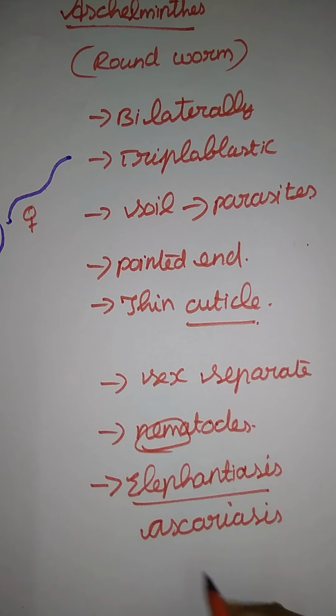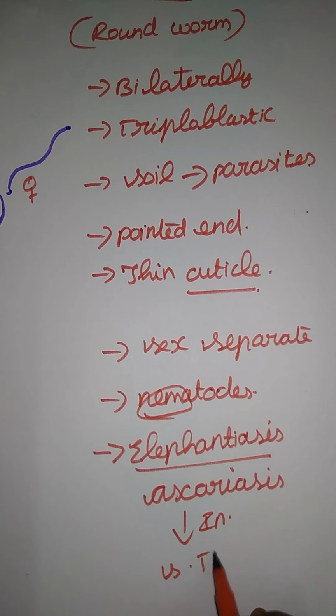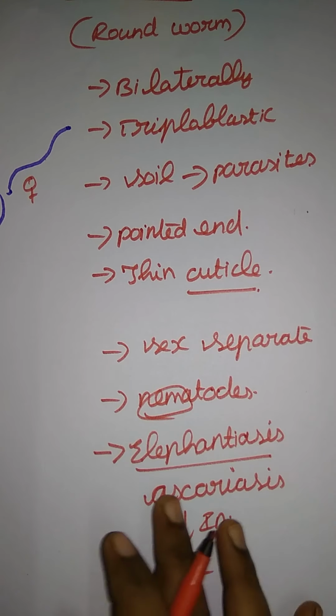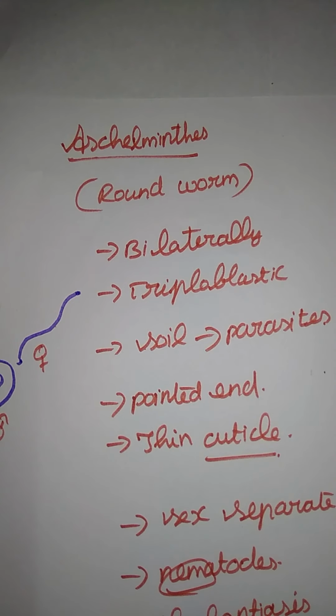Ascariasis usually occurs in the intestinal part, the small intestine. If they suffer from ascariasis, there will be fever, and cramps in the stomach area, muscles pulling like cramps, and abdominal dysentery. These are all the symptoms of ascariasis. So that's it for Aschelminthes. Next we have Phylum Annelida.